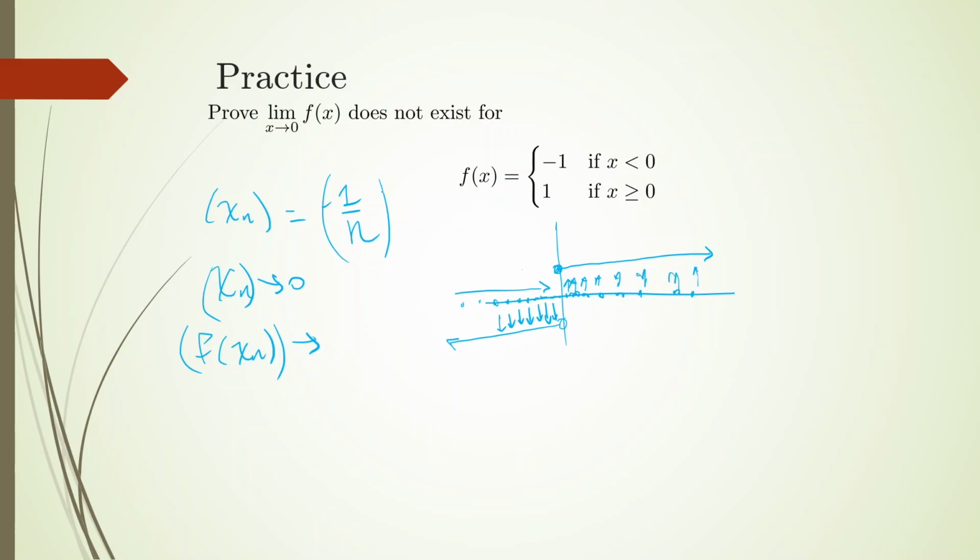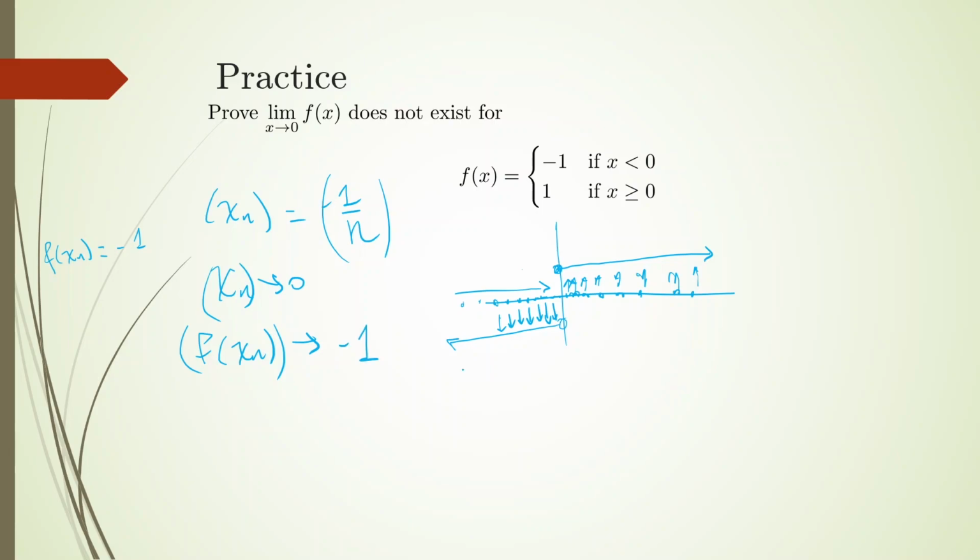Well, each of these are negative, and f of x sub n is always defined by whatever x sub n is. If x sub n is always -1 over n, -1 over n is always smaller than 0, for all n in the natural numbers. So f of x sub n is always going to be equal to -1. So this is going to converge to -1.